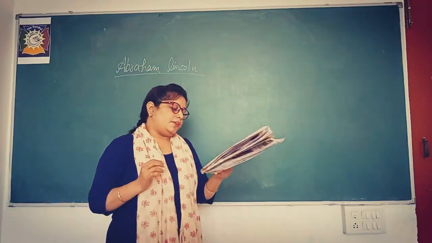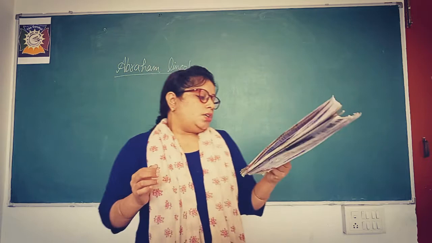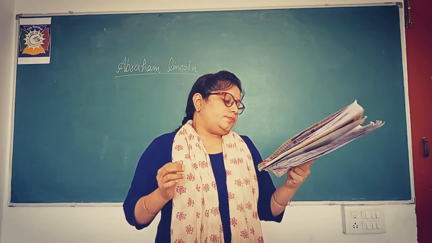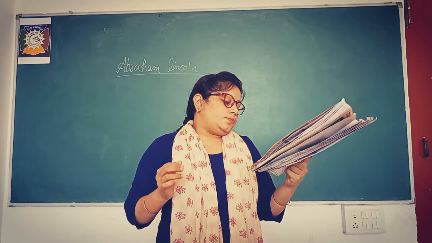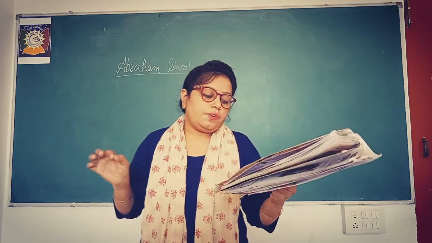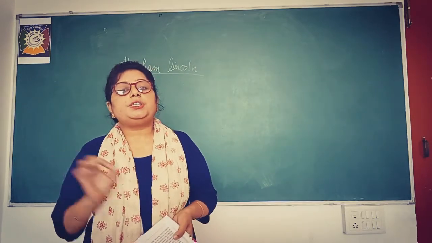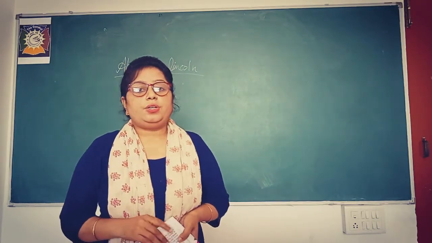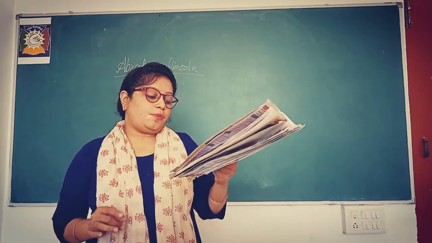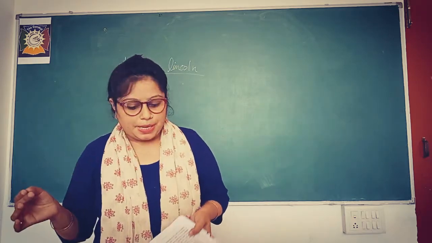Now see what is happening further. The Constitution of America, on which thing was it based? I told you, just memorize it. That was the equality of man.